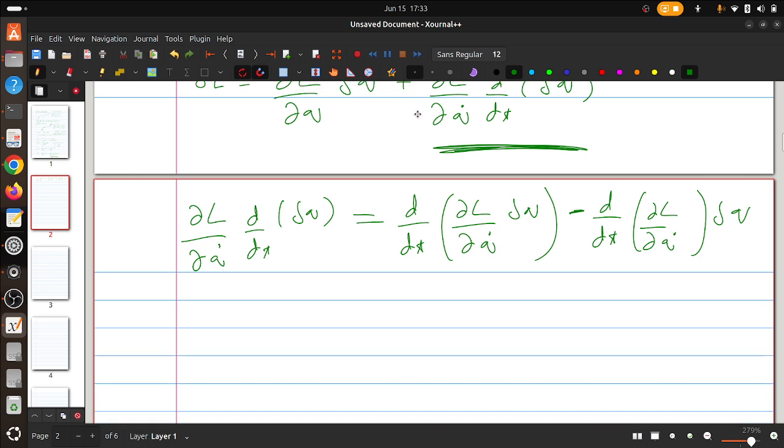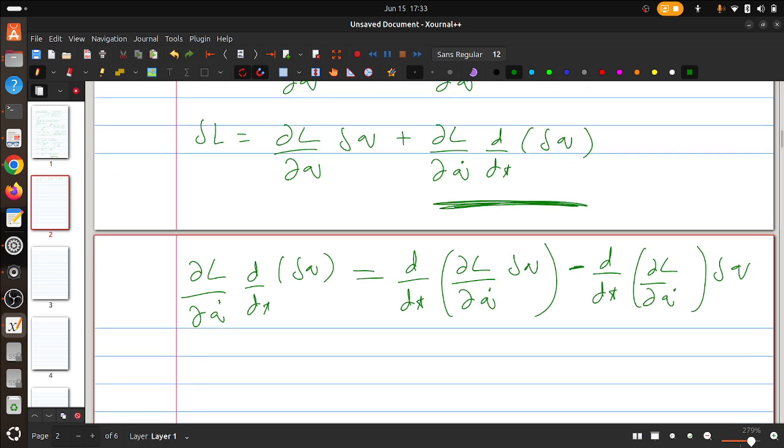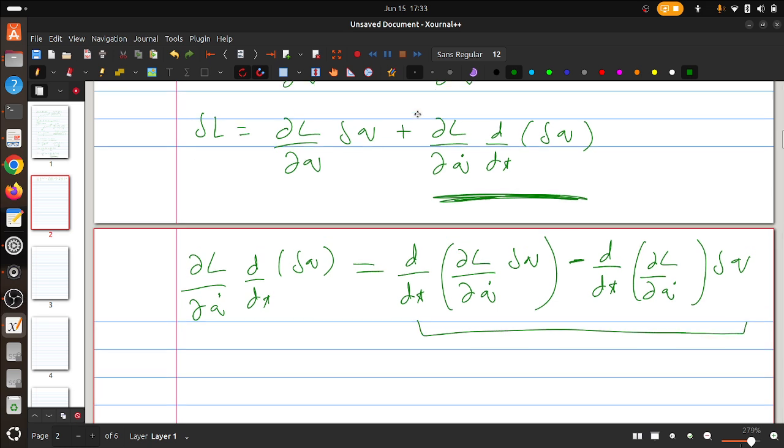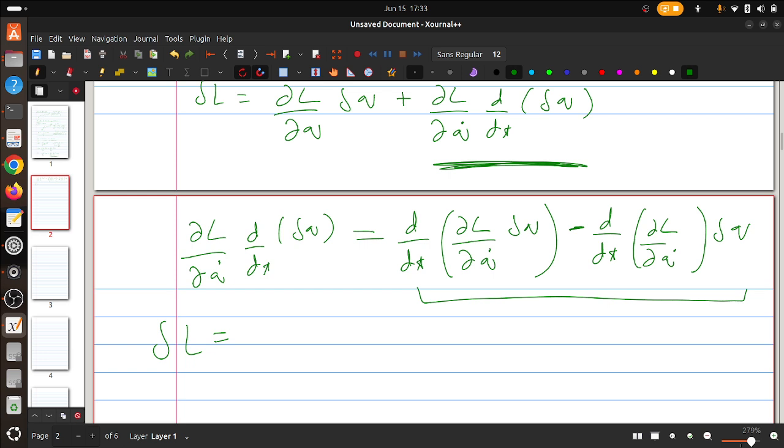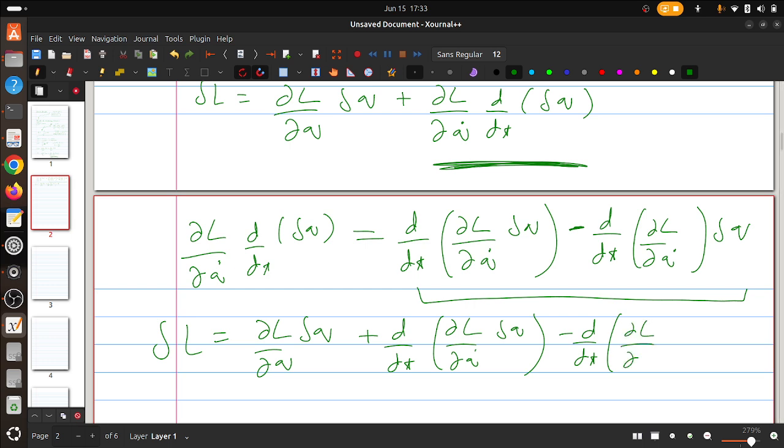Seems correct to me. Now we can simply substitute this quantity in delta L. So the variation in the Lagrangian will be (∂L/∂q) δq plus d/dt[(∂L/∂q̇) δq] minus d/dt(∂L/∂q̇) δq.